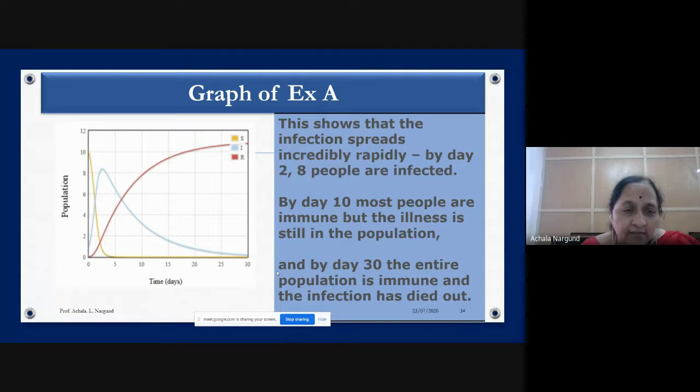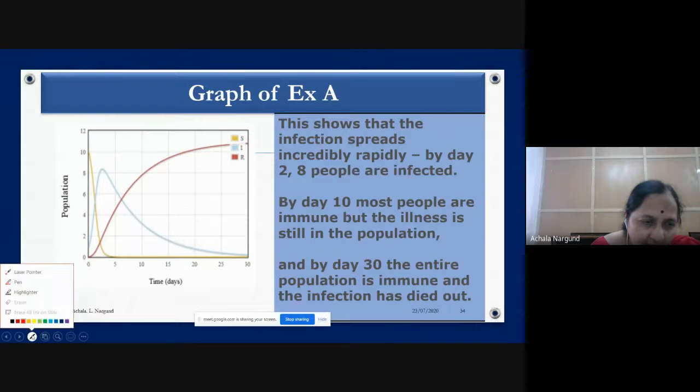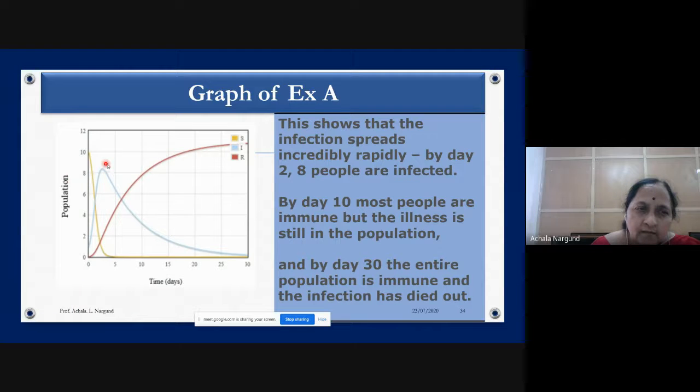Days are on the x-axis and the population is along the y-axis. So on the second day, what has happened to the infection? You see the blue line, it has gone up. I will take the laser pointer. Yes, look here. On the second day, it is the peak.